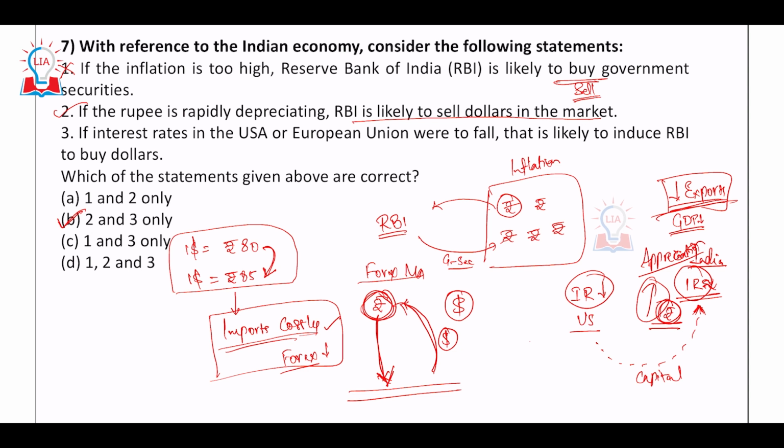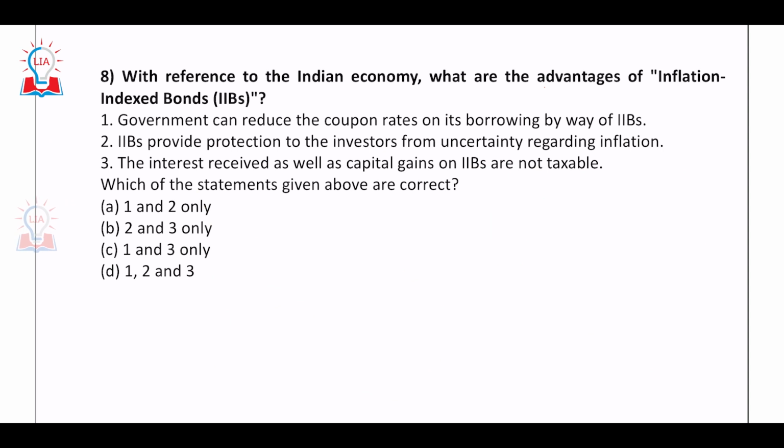So for this reason, in order to cause our currency to look a bit weaker now, what is the RBI supposed to do? RBI is supposed to buy the dollars. So it is going to buy the dollars from the international market. And how does it buy the dollars? By selling the rupees. By giving away rupees, it takes the dollars. So demand for dollars increases. So the supply of rupees increases, right? So relatively, what would happen? Depreciation to an extent would happen for the rupee. So that would be 3. So the answer is 2 and 3. That is B.